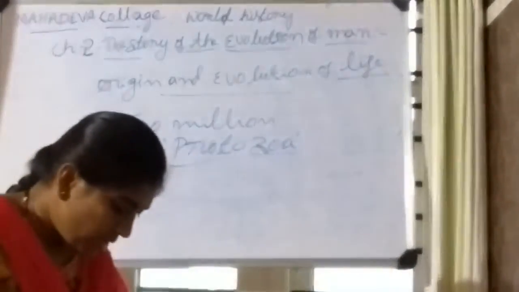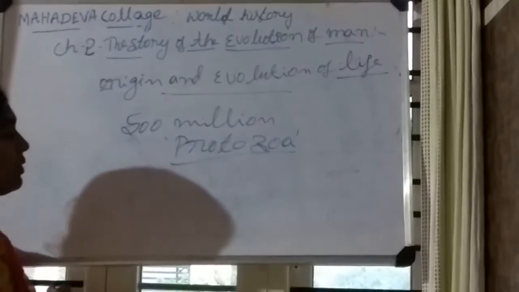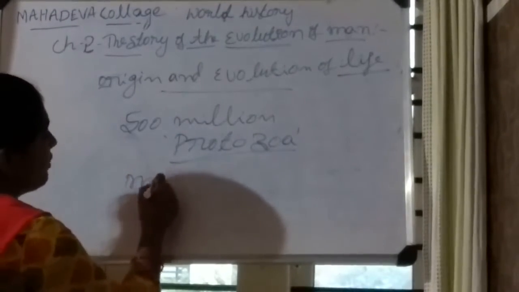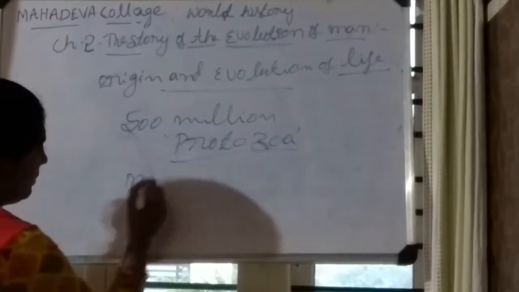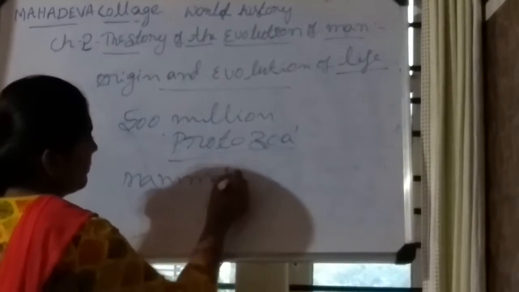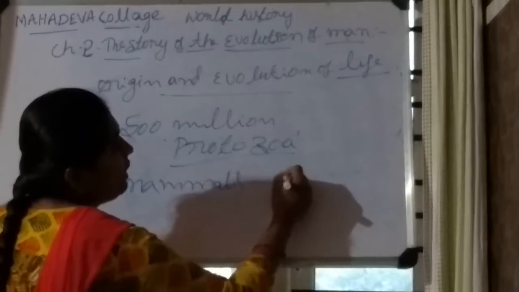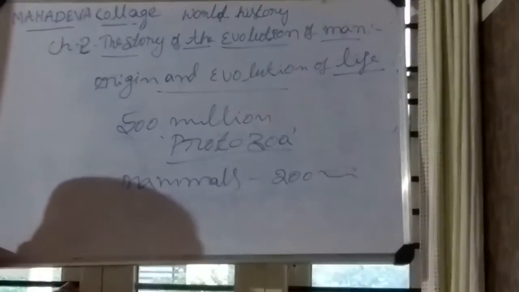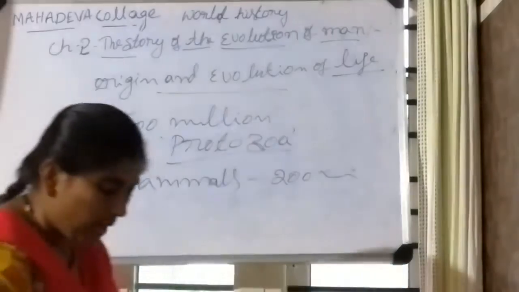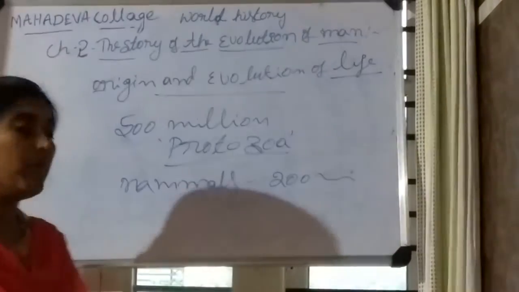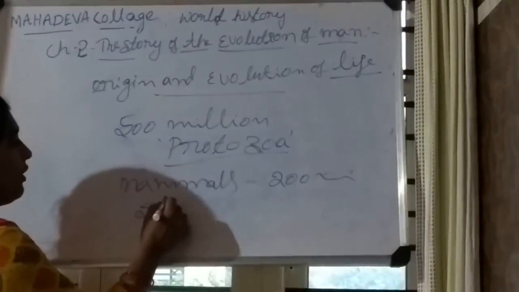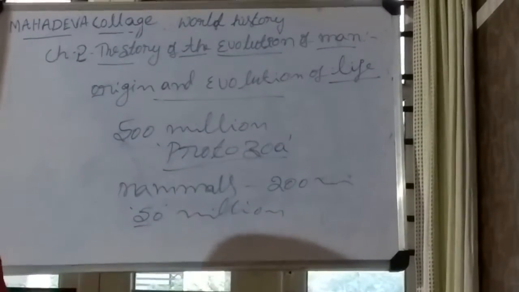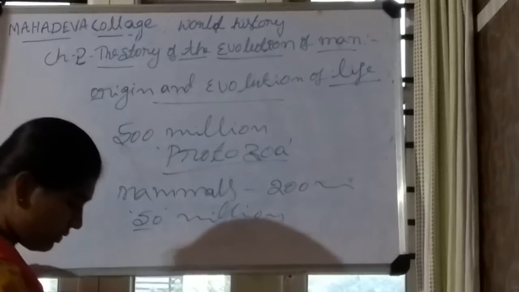Next, mammals. About 200 million years ago, mammals were formed. After that, horses, dogs, camels, etc. were formed at least 50 million years ago.